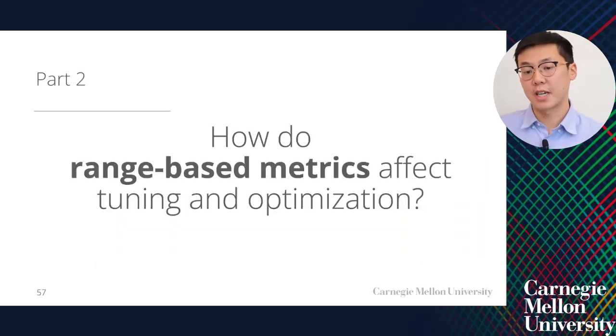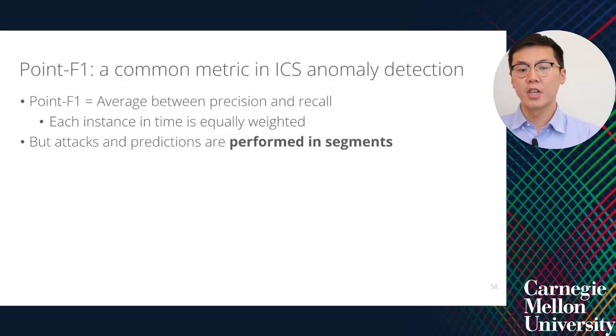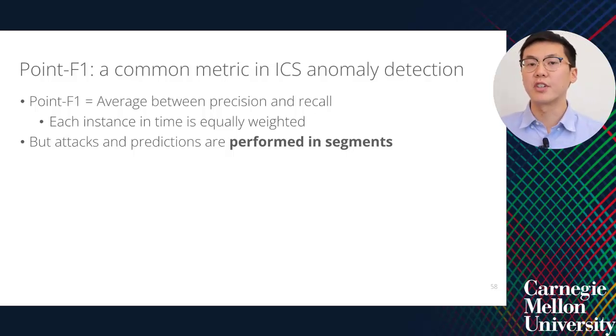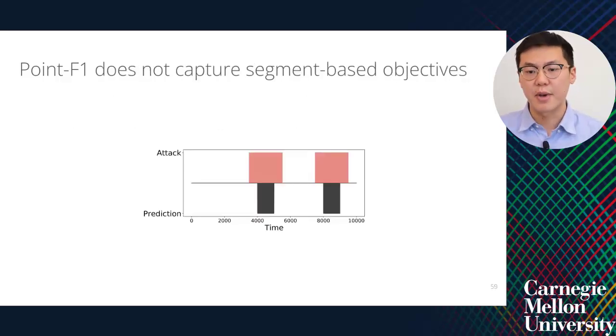Now, I'll move on to the second part of our talk, where I discuss how range-based metrics affect the overall tuning and optimization of ICS anomaly detection models. Let me discuss the point F1. It's a commonly used metric in ICS anomaly detection, which is the average between the precision and recall computed over each instance in time. However, for our use case, attacks and predictions are actually performed in segments. I'll illustrate why the point F1 isn't a good match with this synthetic example.